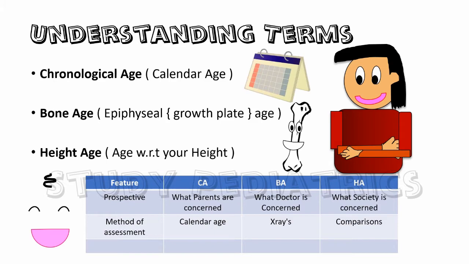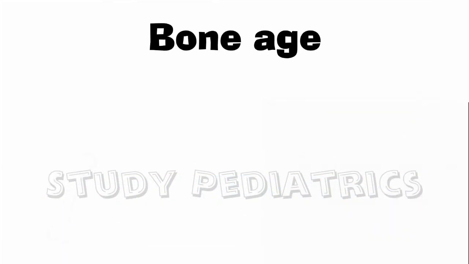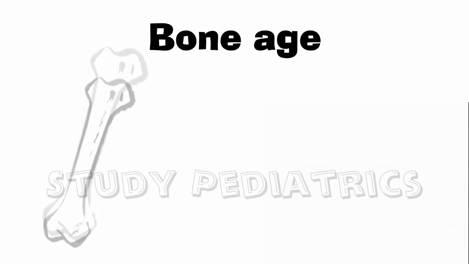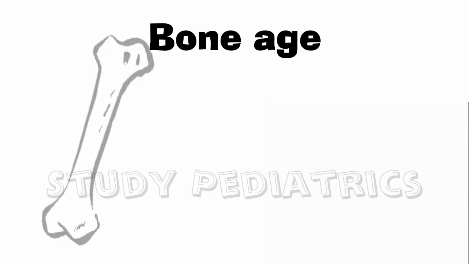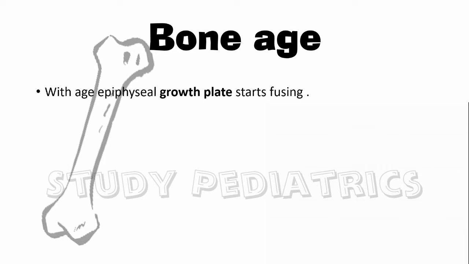Let's discuss the bone age. Actually, bone age is basically the ability of bone to grow, and hence, with age, this ability decreases and stops until the epiphyseal fusion starts. Method of calculating is by X-rays mainly.